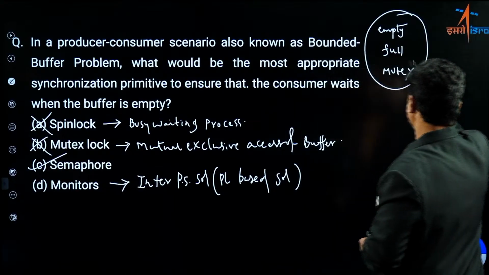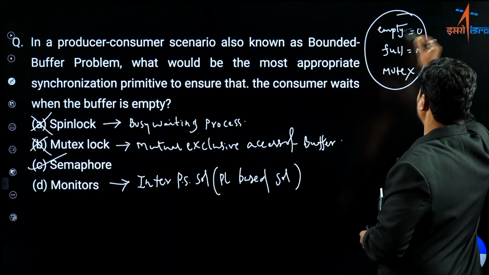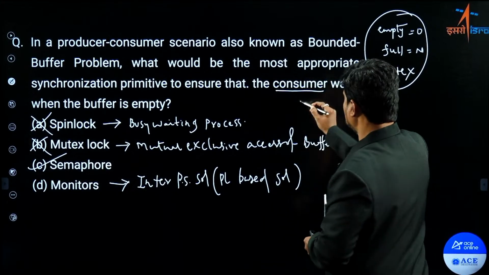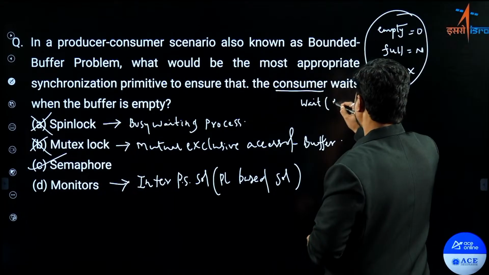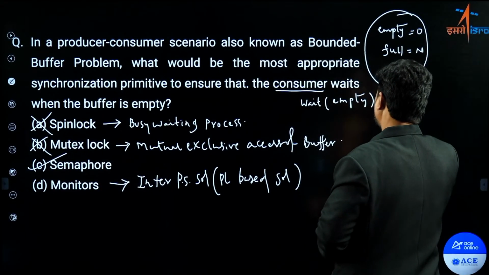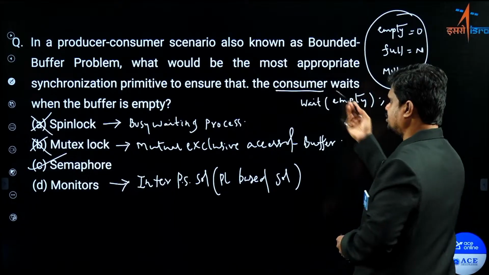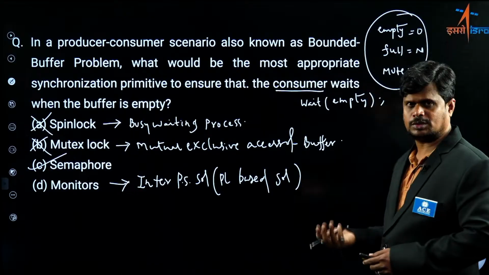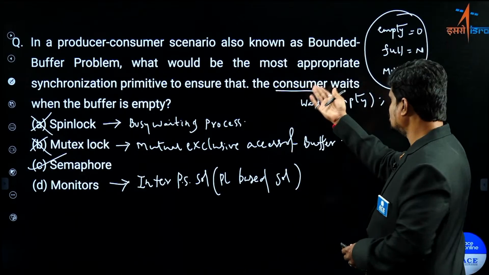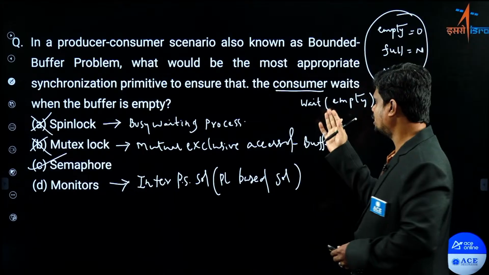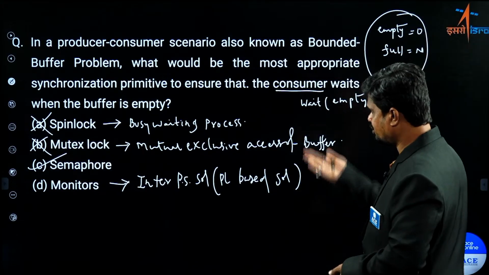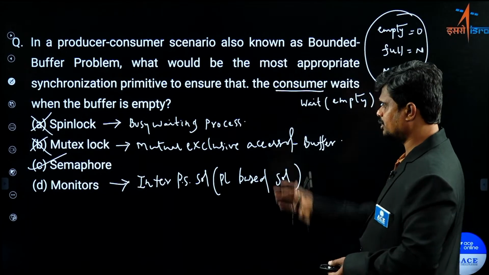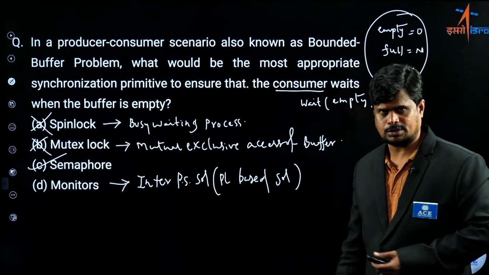Let's say if you consider full equals n and empty equals 0, then what is the first instruction that is going to be part of your consumer process? Obviously it is going to be wait of empty. If this is the first instruction as part of your consumer body, then empty is already 0, and now you are trying to perform the wait operation, which is going to be unsuccessful. So the consumer is going to be stuck in the wait operation itself, so that it cannot access the buffer when the buffer is actually empty. This is the explanation for this question. Option C is the answer for this question.